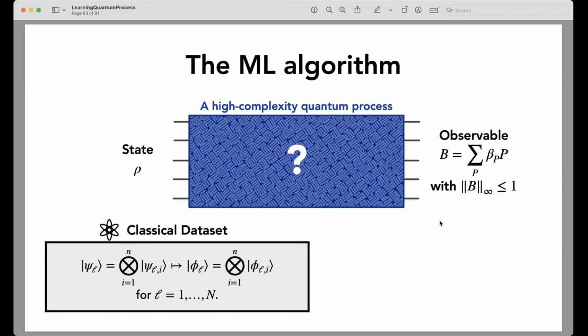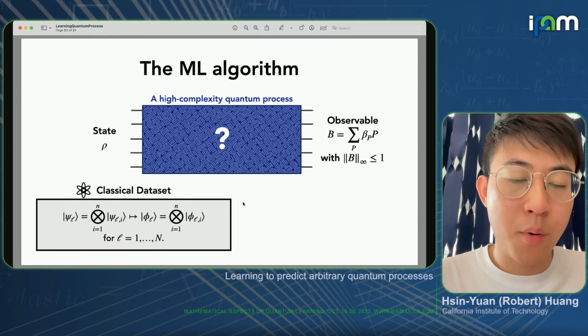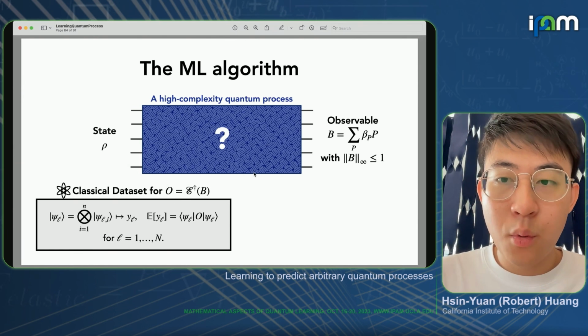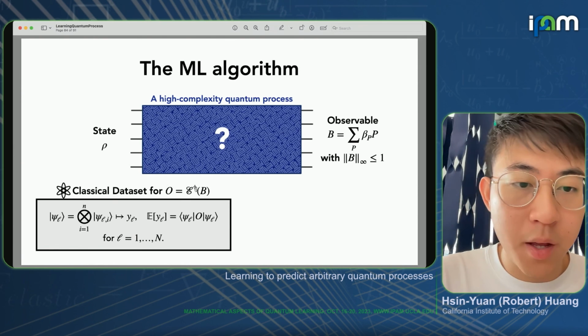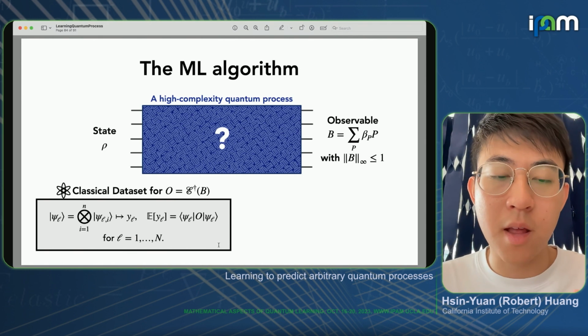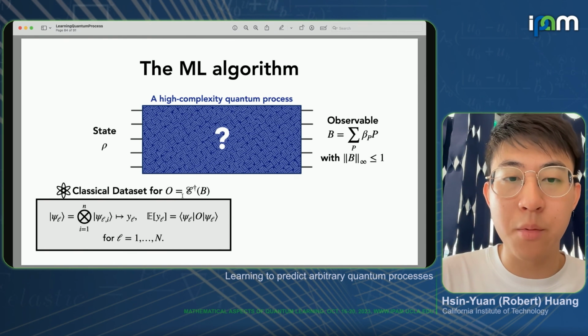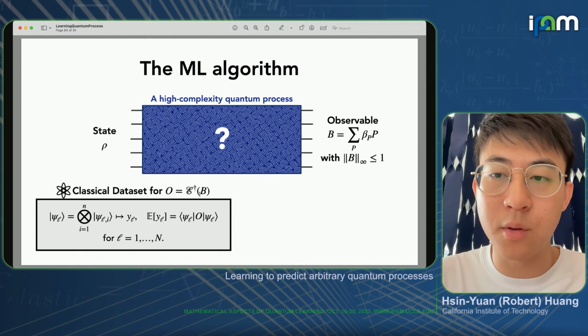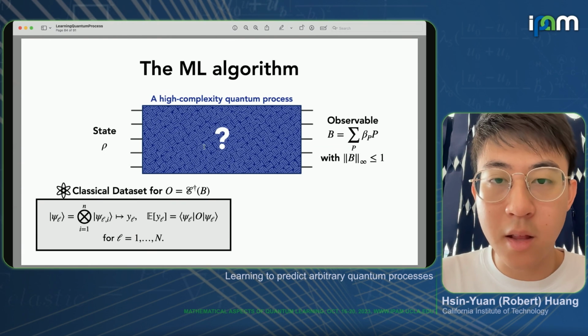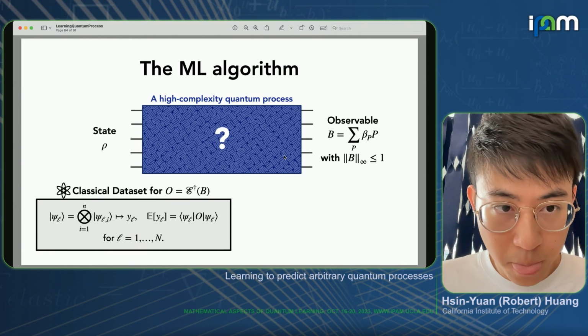So now the full ML algorithm looks like the following. We're given this classical data set, product state to product state. We first take the observable and transform the data set, so it's specifically for the observable O that corresponds to Heisenberg evolution of B under the unknown quantum process.